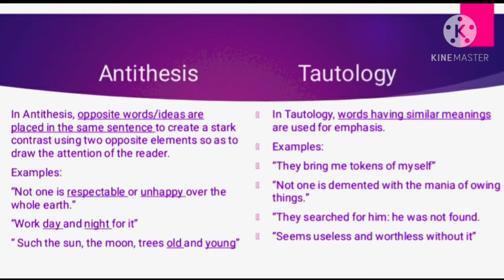Now, tautology. In tautology, words having similar meanings are used for emphasis. For putting more stress on it, words having the same or similar meanings are used. Now you can see these examples. They bring me tokens of myself, me and myself. Not one is demented with a mania of owning things, demented and mania. They searched for him, he was not found, searched and found. Seems useless and worthless without it, useless and worthless.